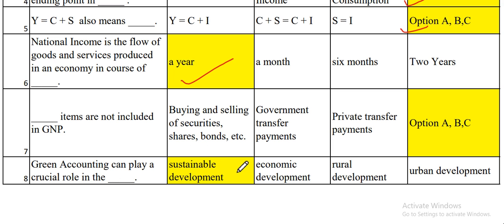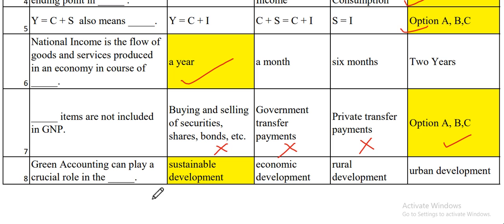Let's read the options. Buying and selling of securities, shares, bonds, etc. It is not included. Then government transfer payments, it is also not included. The private transfer payments are also not included in the GNP. That's why the most appropriate option is that all of these three are not included in GNP.